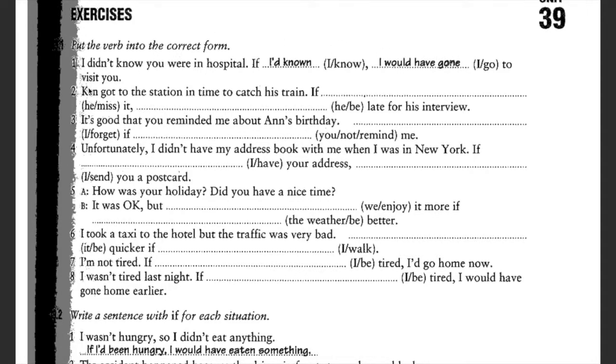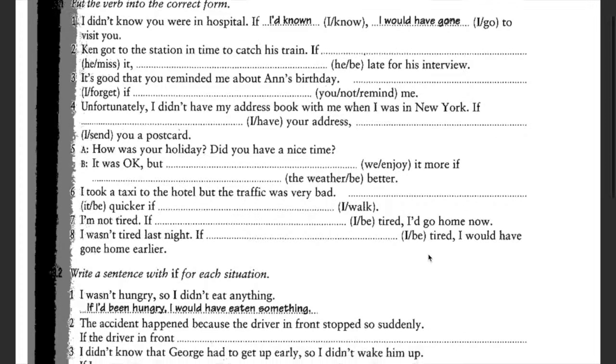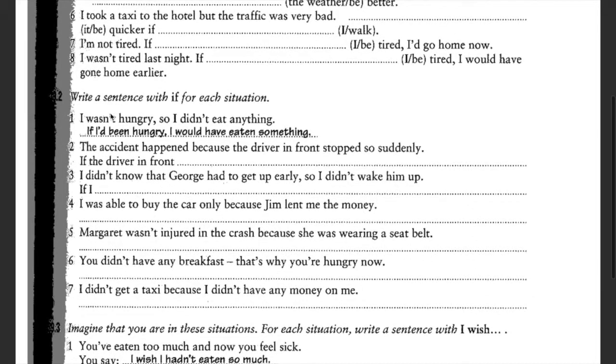All right? Take a look at this one here. Let me show you something here. Number 7, we are talking about a consequence in the present. So pay attention to this one, please. Number 2 now, you have to look at the situation and rewrite it using the third conditional, using if, right? I wasn't hungry, so I didn't eat anything. If I had been hungry, I would have eaten something.